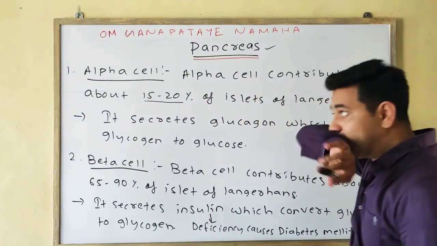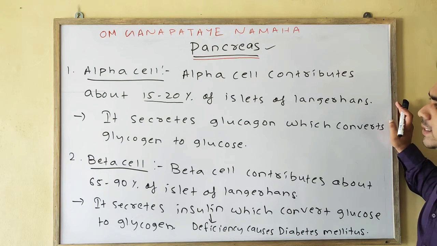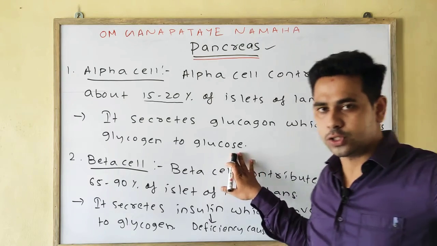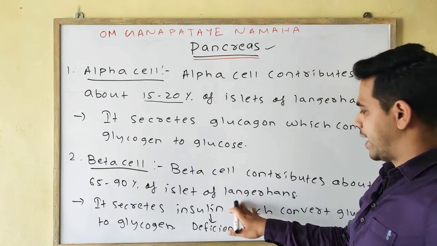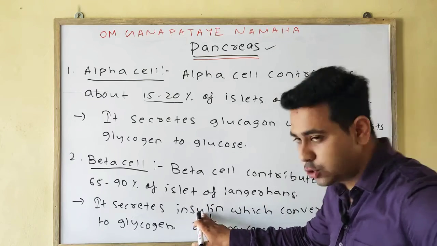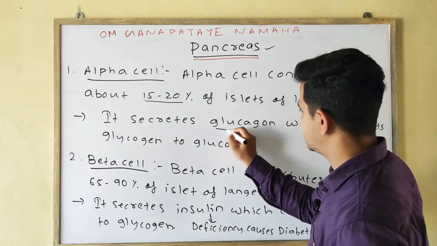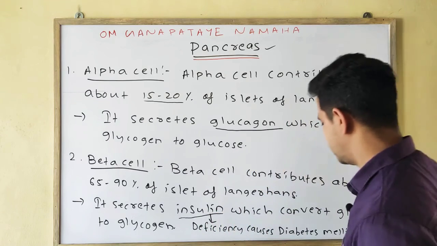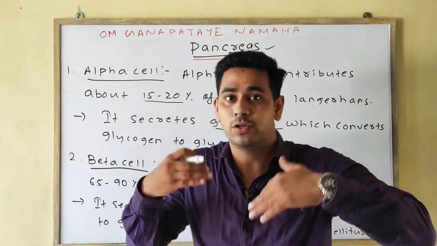Alpha cell contributes around 15 to 20% of the islets of Langerhans, and it secretes glucagon which converts glycogen to glucose, means glycogenolysis. Beta cell contributes about 65 to 90% of the islets of Langerhans. It secretes insulin, which converts glucose to glycogen, means glycogenesis.